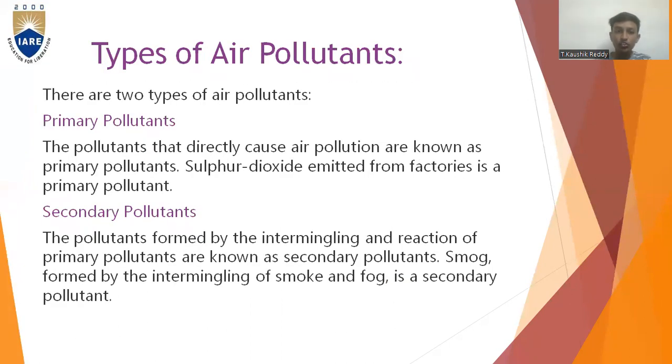Types of air pollutants. There are two types of air pollutants: primary pollutants and secondary pollutants. First, we'll learn about the primary pollutants. The pollutants that directly cause air pollution are known as primary pollutants. Sulfur dioxide emitted from factories is a primary pollutant.